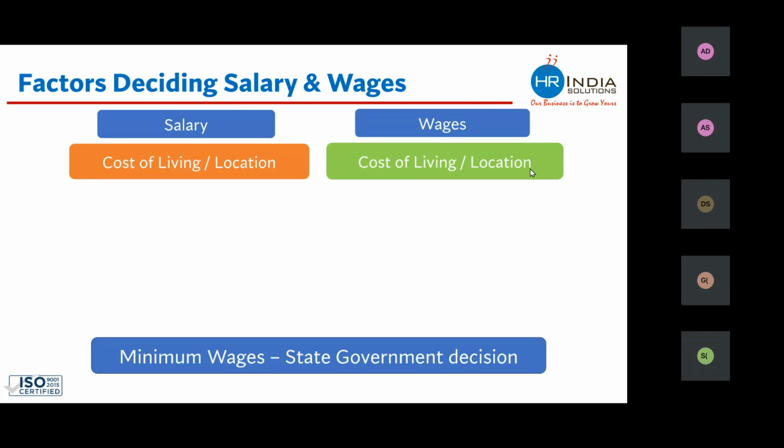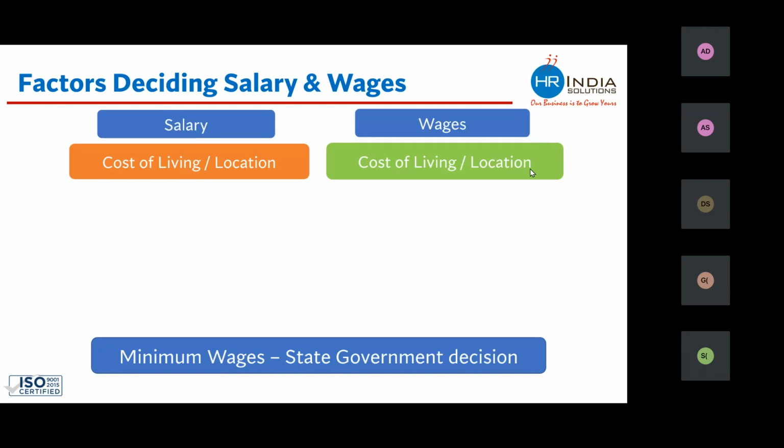Other factors which play an important role are cost of living and location. You will see that whenever government is deciding minimum wages, they are also deciding on the basis of cost of living and location. All those states which are costly in nature, Maharashtra, Delhi, Karnataka, you will see that minimum wages of these states are high. All those states which are slightly poor in nature or not that costly, West Bengal, Odisha, Bihar, minimum wages of these states are less. Even government has divided the entire country into three categories: city A, city B, and city C.